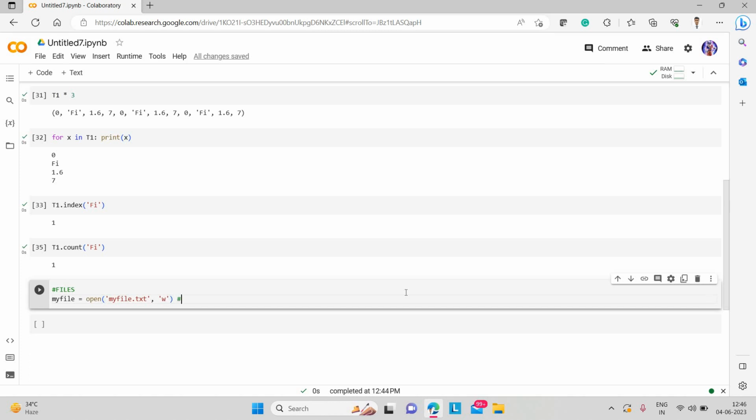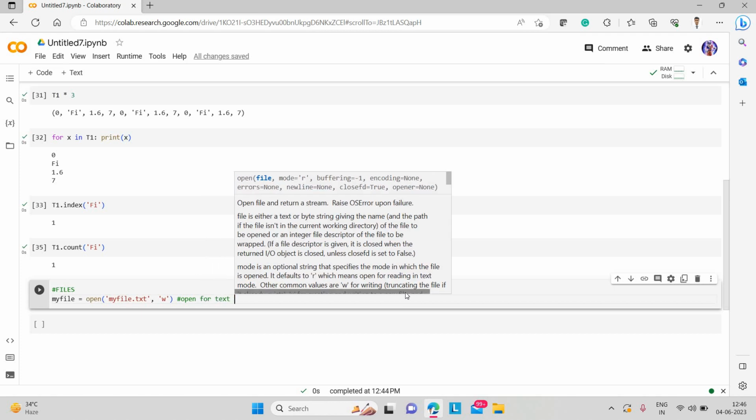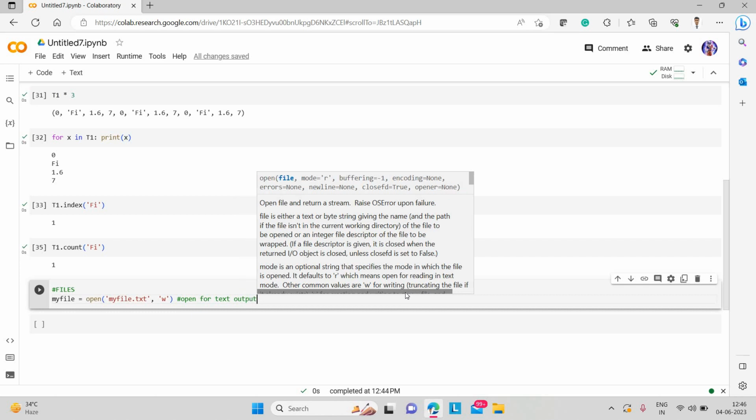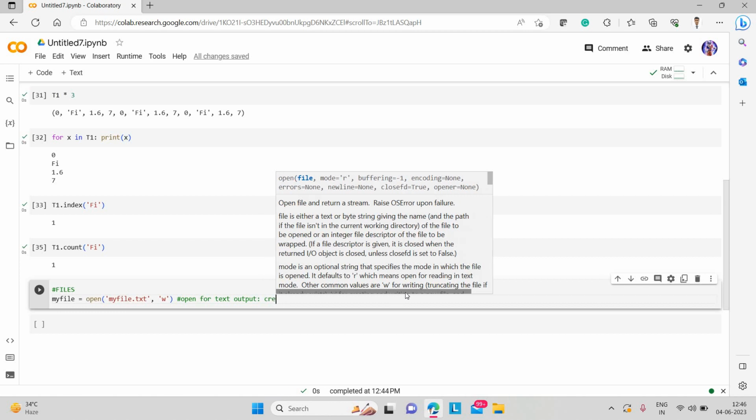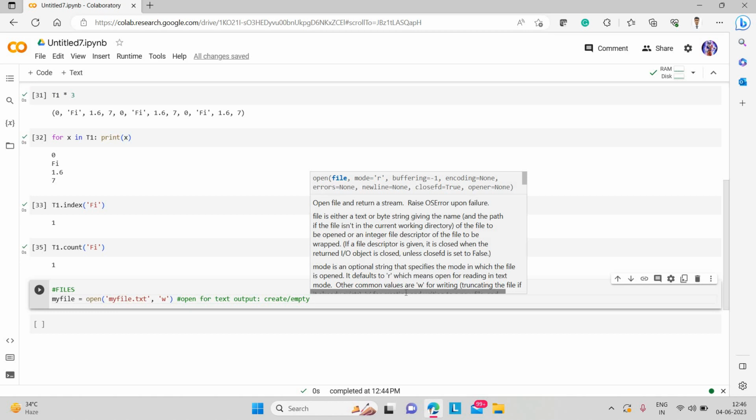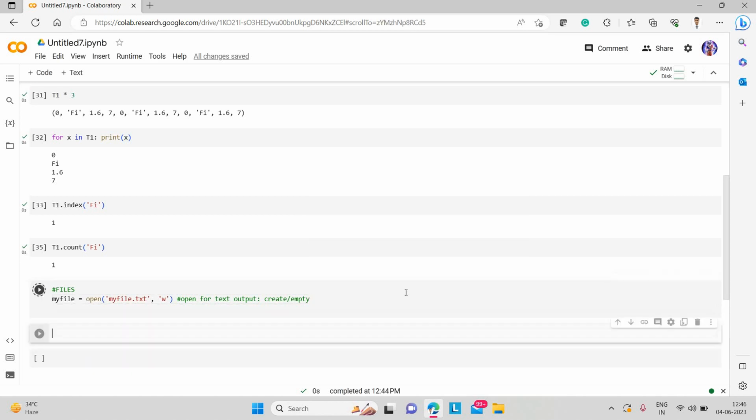So this opens the file for text output, because it is a txt file, and we are simply creating an empty file. Right now the file is empty. Let's run this cell. So now we have created a text output file which is empty right now.